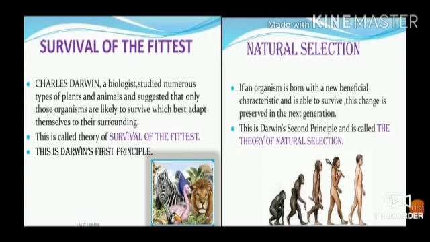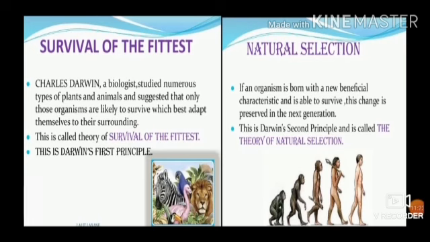Survival of the fittest. Charles Darwin, a biologist, studied numerous types of plants and animals and suggested that only those organisms are likely to survive which best adapt themselves to their surroundings. This is called the theory of survival of the fittest. This is Darwin's first principle.